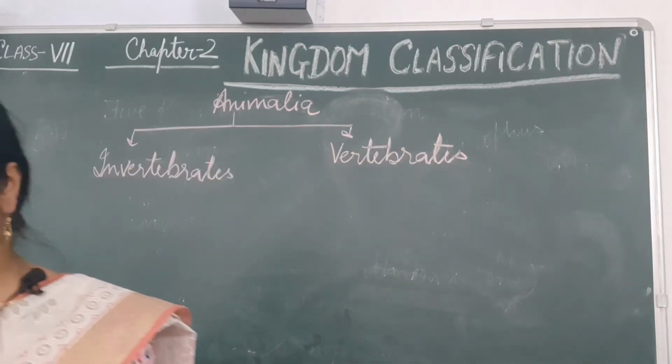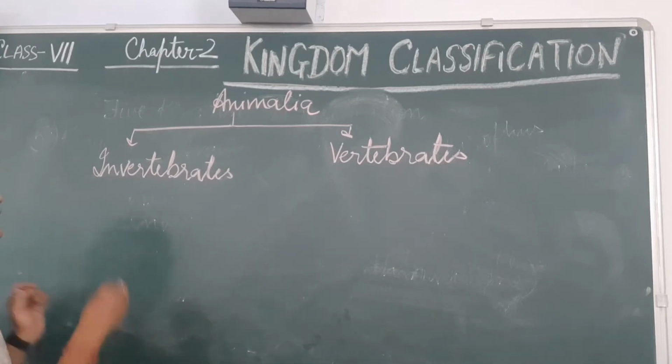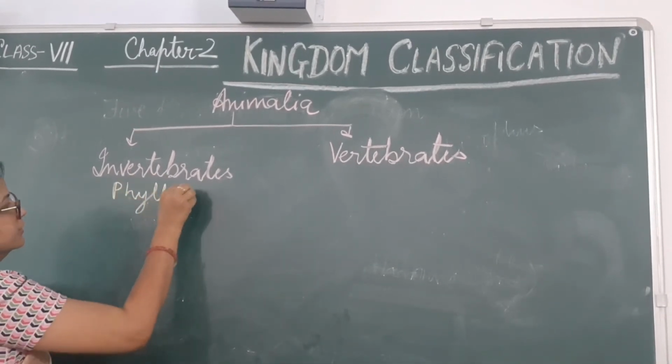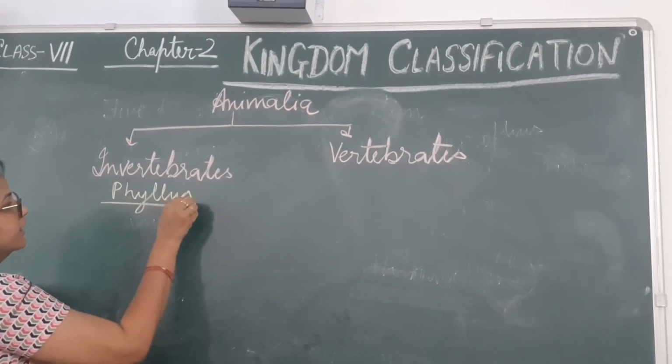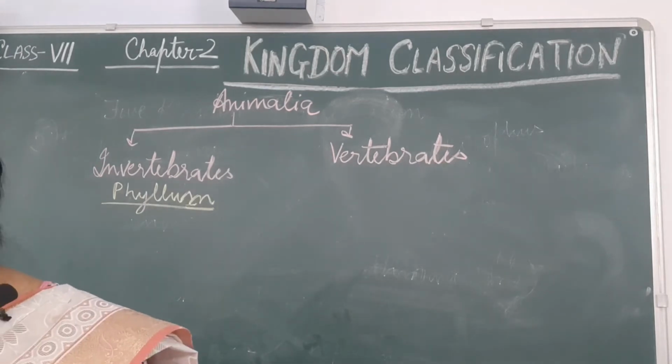Invertebrates are further classified into different parts. Those different parts are known as the phylum. What is it called? Phylum. Smaller groups which are called the phylums.